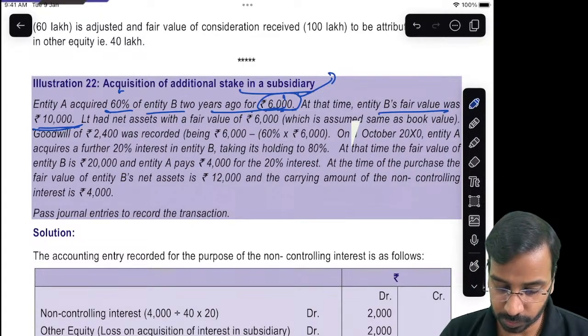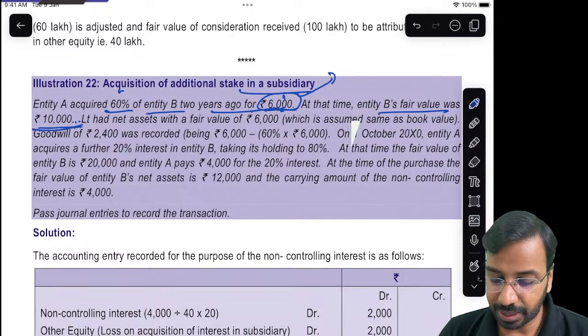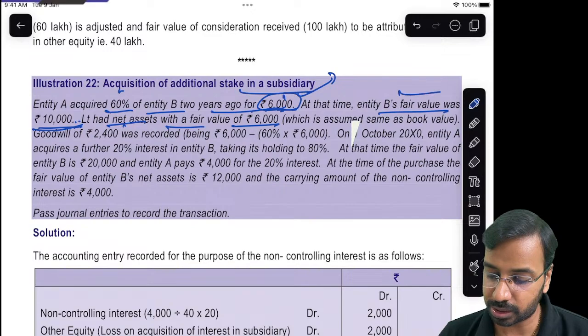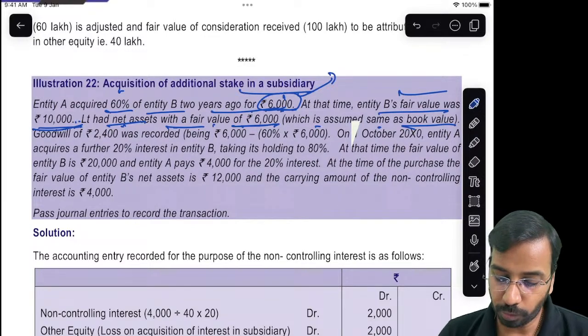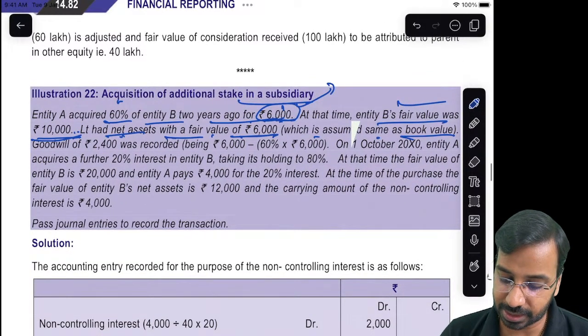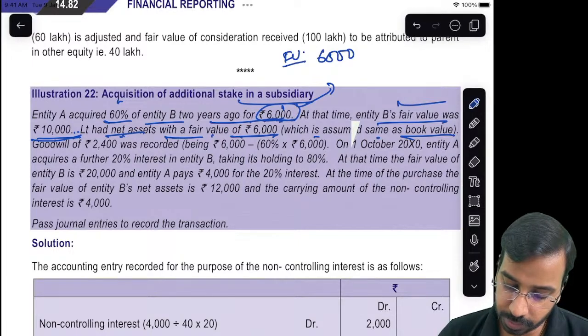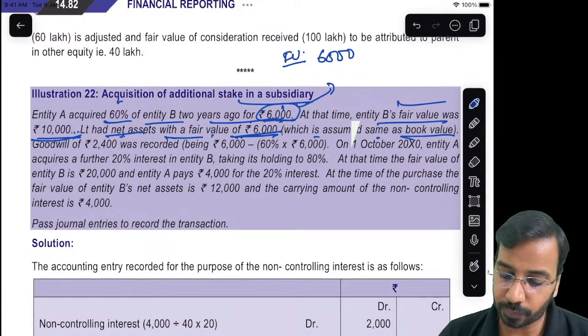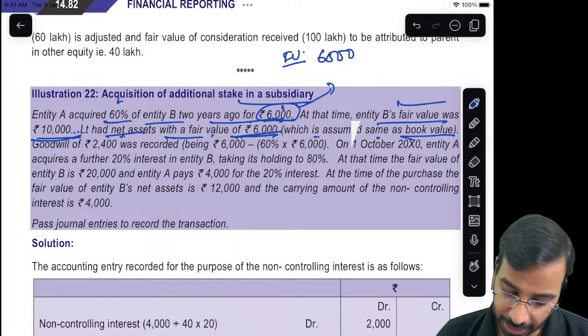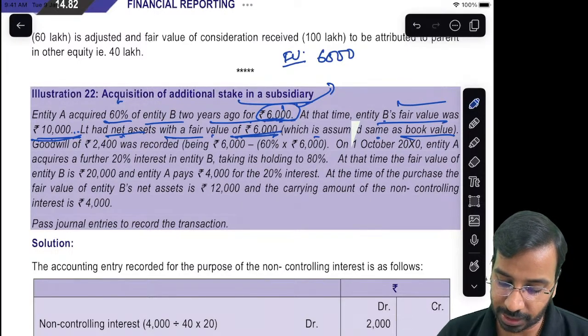I think some number is missed here. B Limited had net assets with a fair value of 6,000, which is assumed to be the same as the book value. So basically what they are saying is 6,000 is the fair value of net assets. Okay, and B's fair value was 10,000.